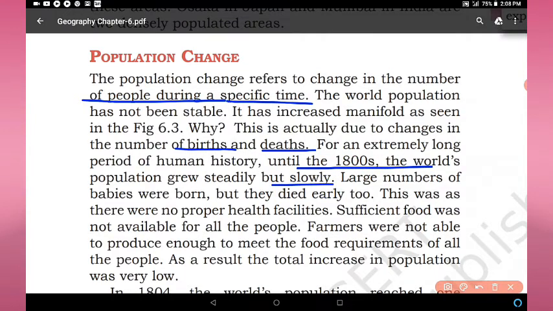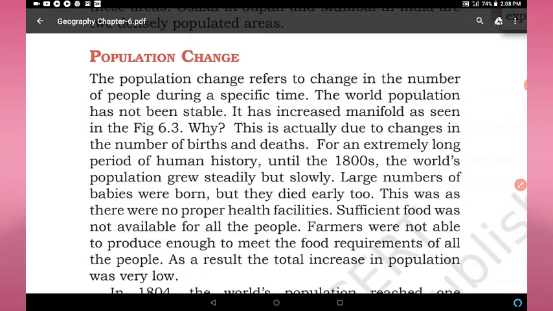Large numbers of babies were born, but they died early too, because at that time there were no proper health facilities and no modern facilities. Sufficient food was not available for all the people. Farmers were not able to produce enough to meet the food requirements of all the people. As a result, the total increase in population was very low.